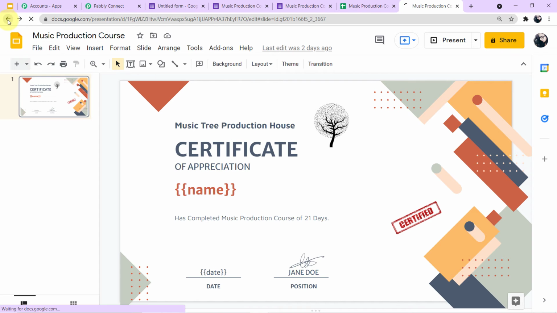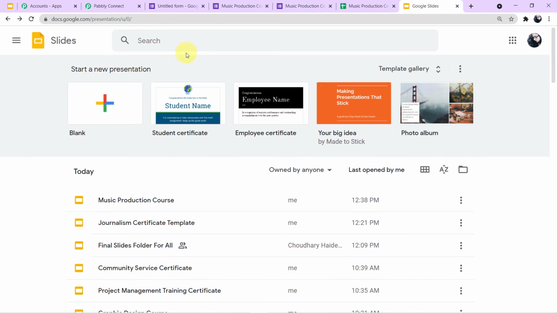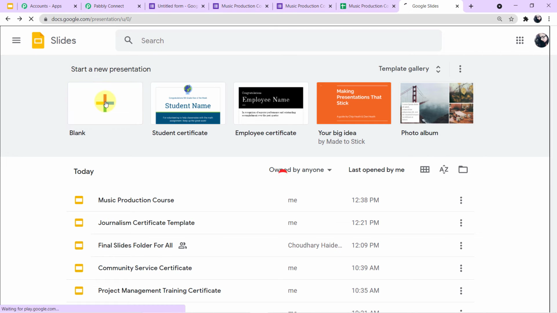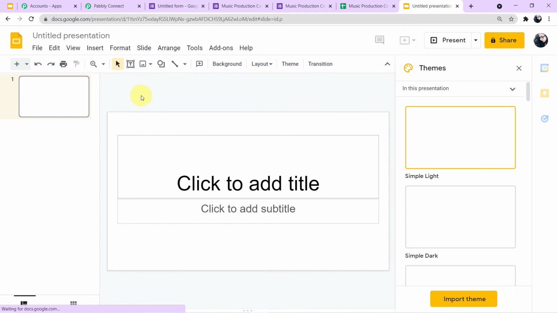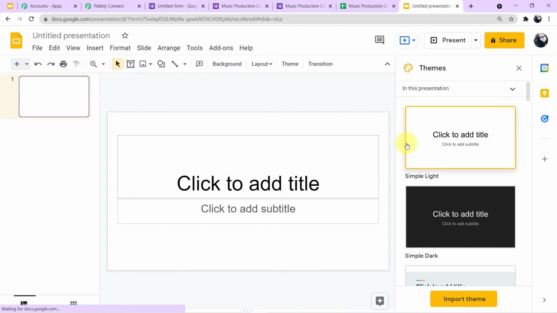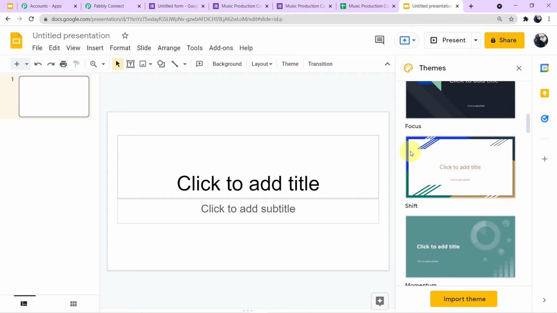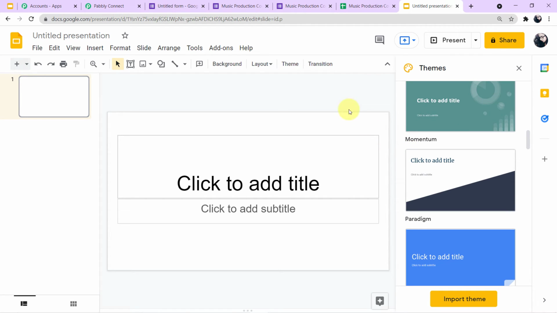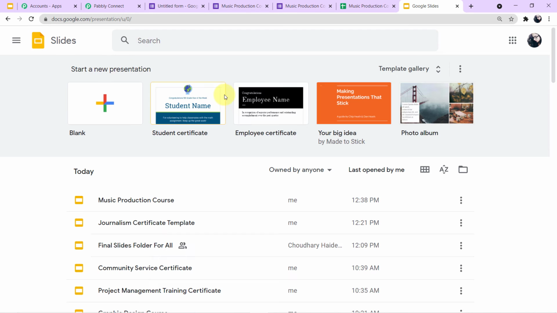Now let me tell you, if you want to create a certificate, you can open your account on Google Slides and here it is written blank with a plus sign. You have to click on this plus sign and here you can see the format of the template. You can create various kinds of templates and certificates from here. So we will map this particular certificate which I have created for my student here in Pabbly Connect, this music production course certificate.